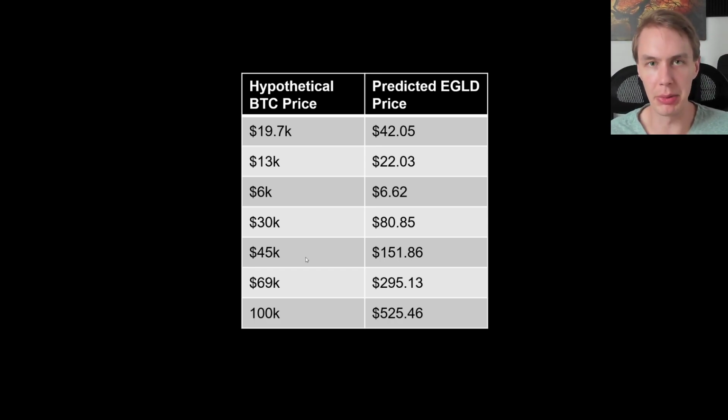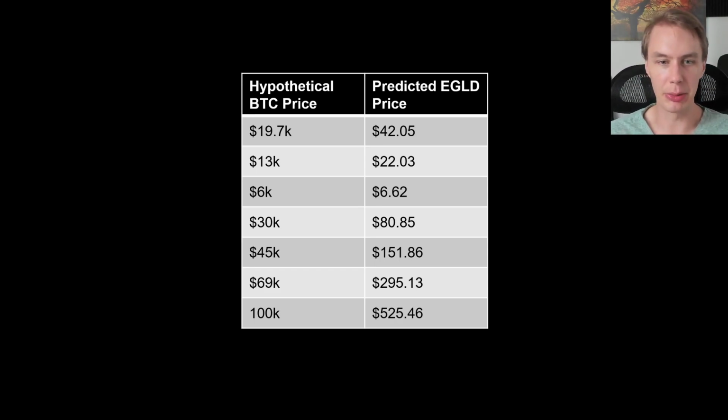Or another way we can interpret that is just generally with market expansion or contraction. The crypto market is generally expanding or contracting by these different degrees, and we'd expect EGLD's price to move to these levels. And then you'd look at bullish or bearish additional scenarios impacting EGLD to expect outperformance to the upside or to the downside.